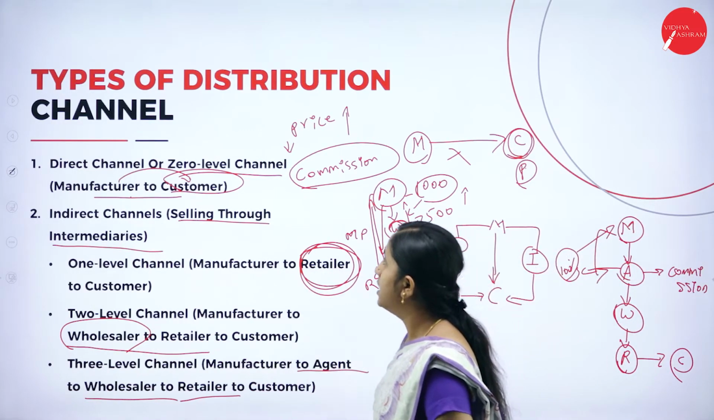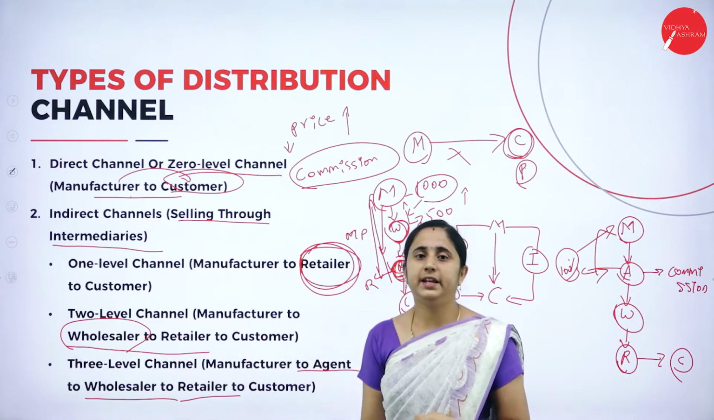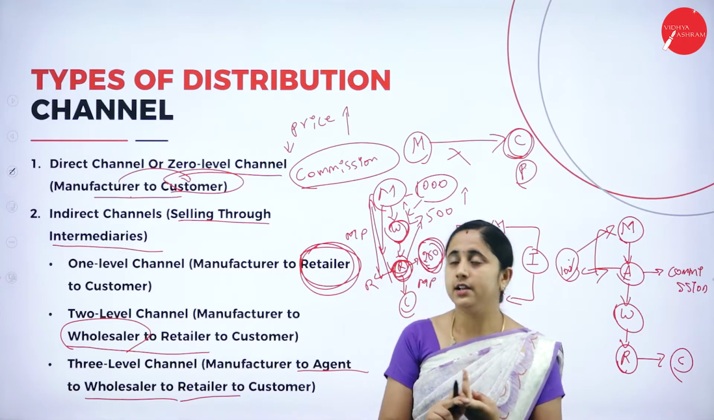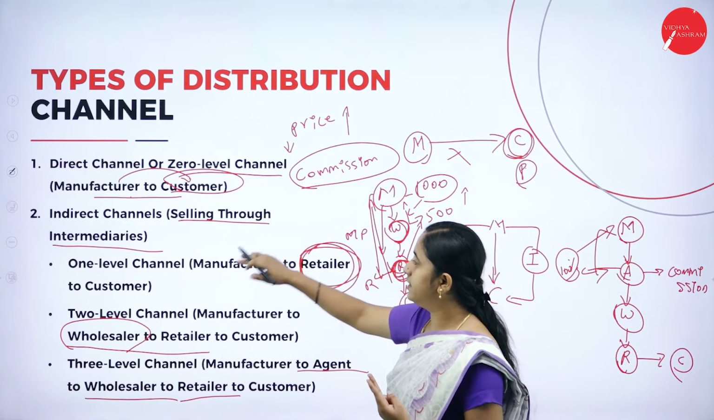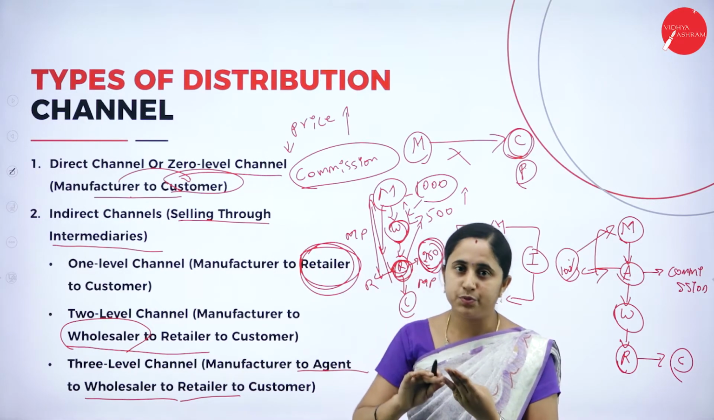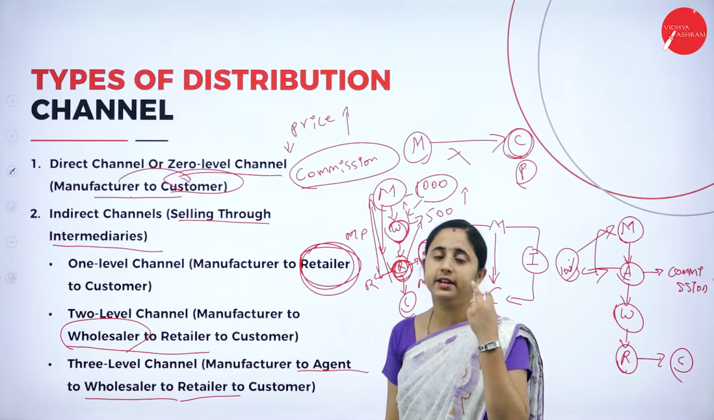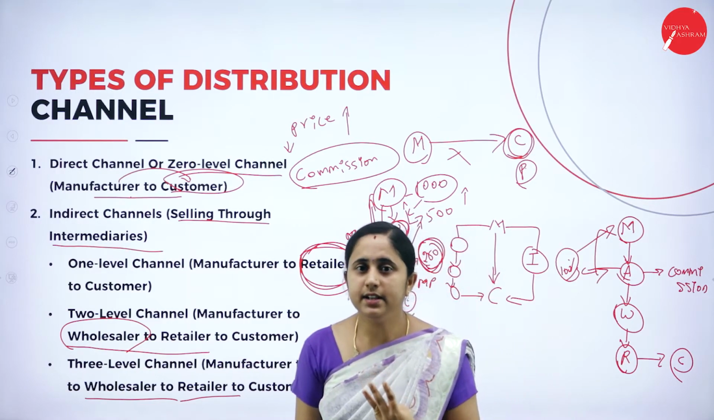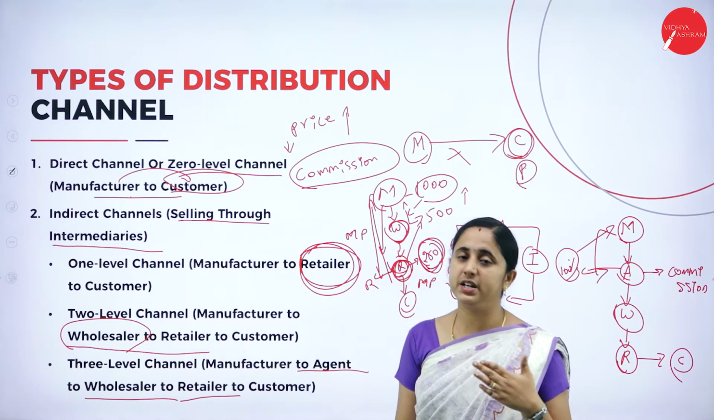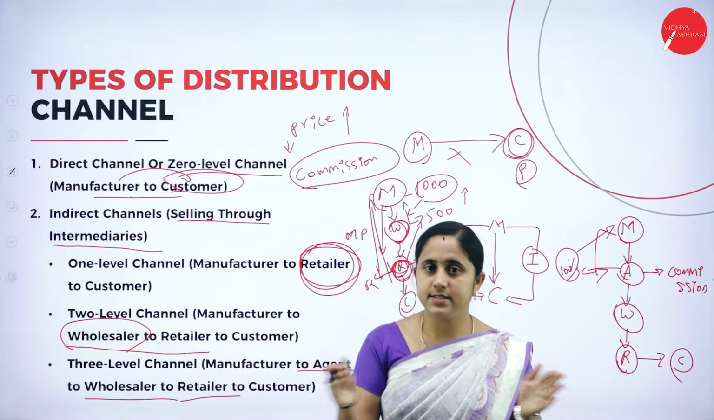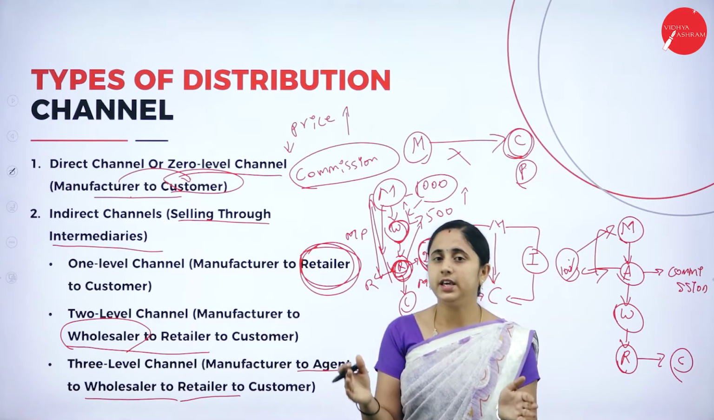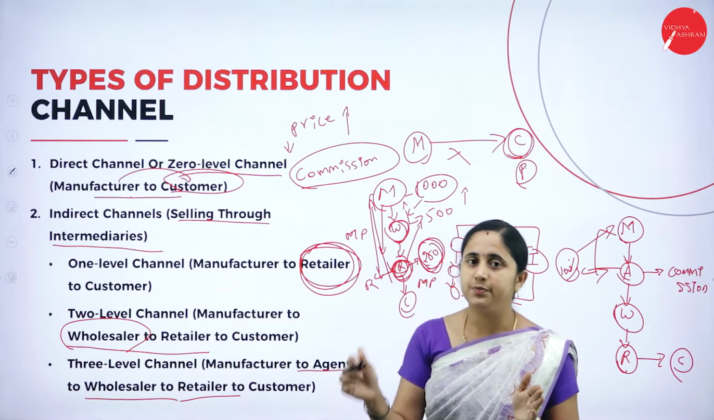So this is all about types of distribution channels. Mainly you have two types of distribution channel: direct channel and indirect channel. Direct channel or zero level channel, and indirect channel. Under indirect channel you have three types: first one level channel, two level channel and three level channel. Here it is the number of intermediaries involved in the transaction or selling process. Based on the number of intermediaries involved in the distribution channel, they are classified into three types.